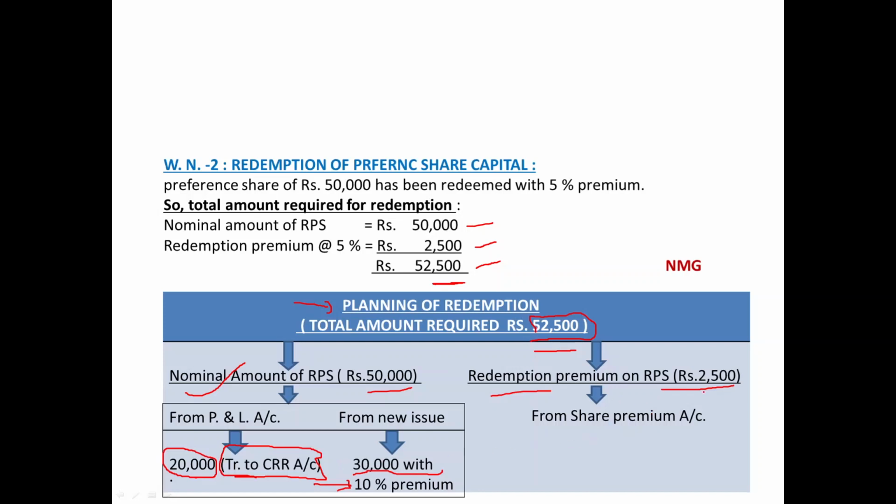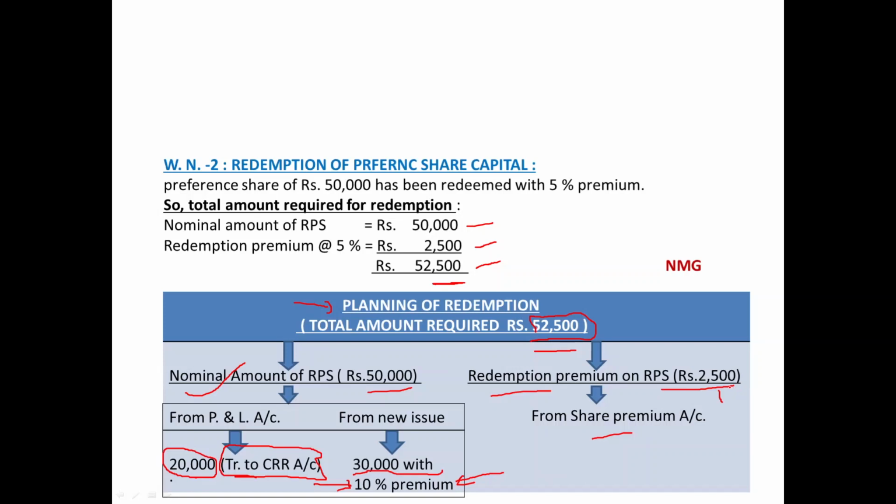Redemption premium on RPS is 2,500. As said in additional information point number 1, the premium on redemption of preference shares was met out of the premium received on issue of new equity shares. In the balance sheet, the opening balance was nil for the share premium, but due to the new issue, we are going to receive rupees 3,000 in the context of share premium, and we need only 2,500.